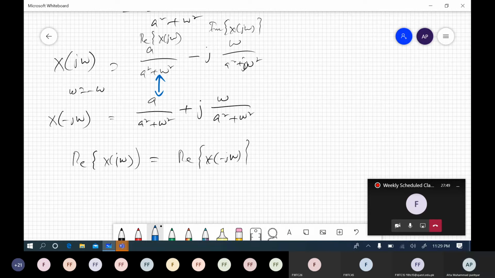But what about the imaginary part? The imaginary part is negated, so we can say that the imaginary part of x of j omega is equal to minus the imaginary part of x of minus j omega. If you multiply this with minus, you will get this one. So this is the conjugate symmetry relation. Clear?